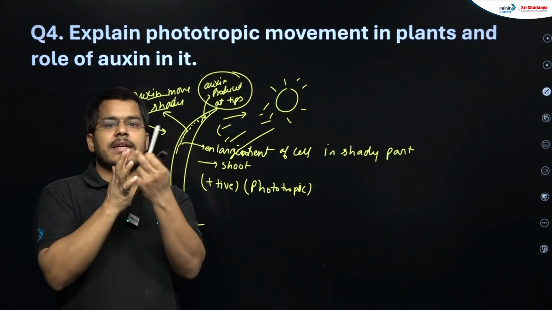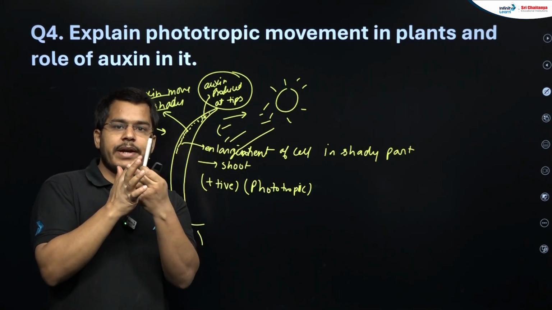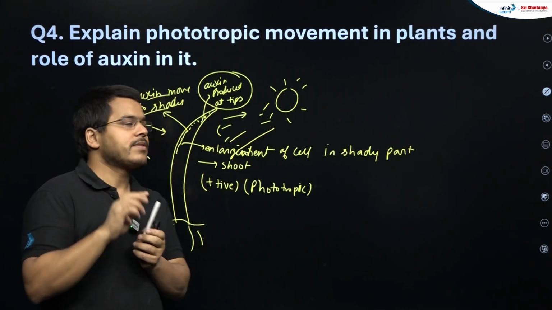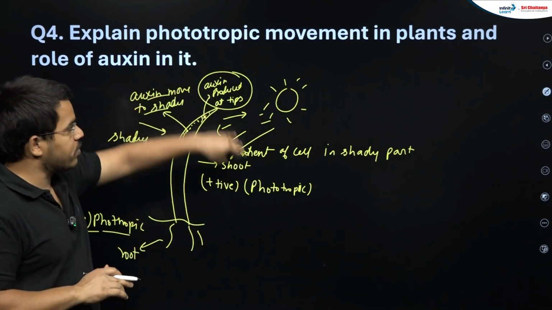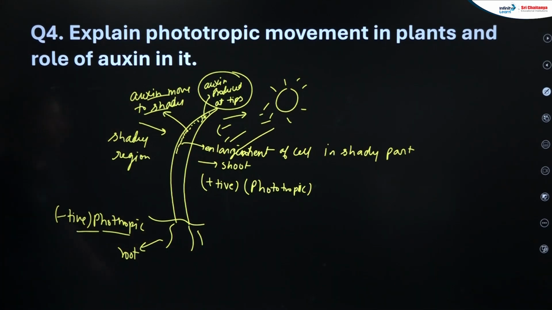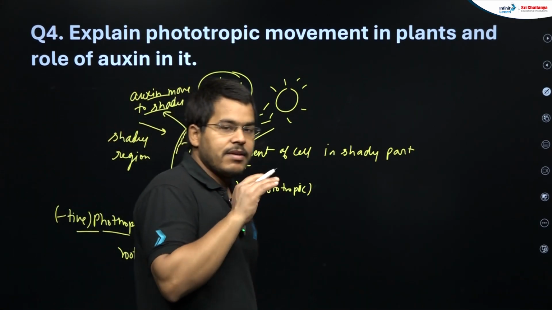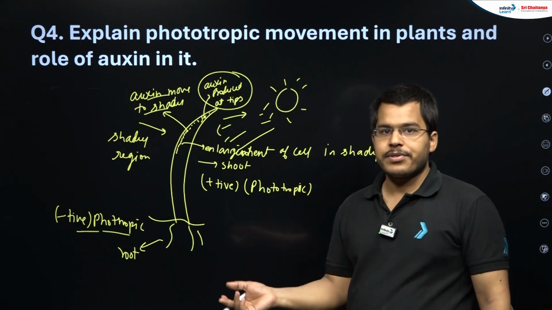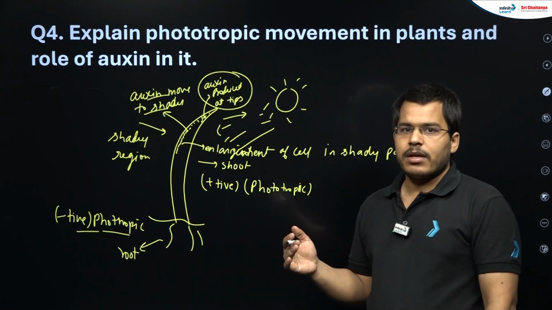From one side the cells are elongating and on the other side nothing is happening, so it will bend like this. In this way the plant bends towards the light. So this question, students, is very important. It can come in a pictorial manner, as a direct question like this, or in some other indirect way.